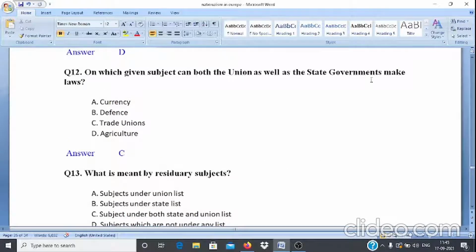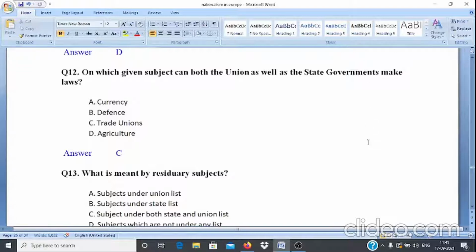Question number 12. On which given subject can both the union as well as the state governments make laws? Options are A. Currency, B. Defense, C. Trade unions, D. Agriculture. And answer is option C.